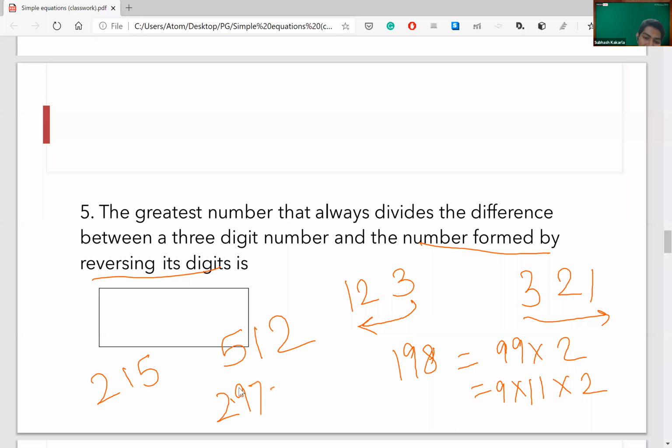And what is the prime factorization of 297? 99 into 3. So are you looking at any common number everywhere? Yes, that is the answer, 99. Oh, you said greatest number. So 99 is the greatest number.